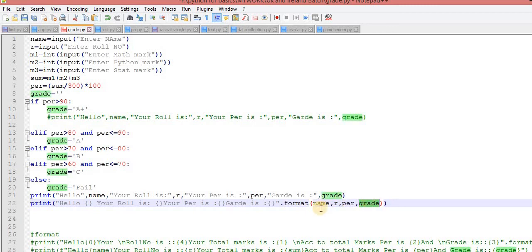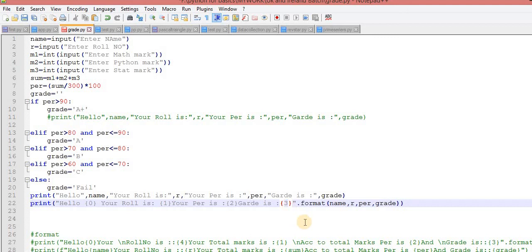Where I need the name value, and this name value is present at the 0th index. Now R is present at the 1 index, and you need it over here. The variable index of 1 here, 2 here, 3 here.